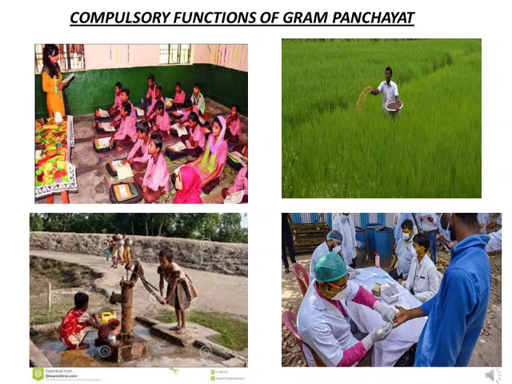Then you can also include one part which I have not given here, that is maintaining roads and street lights. That also you can write. Now some optional functions are also there, children, which I have not mentioned over here, but you can write that they organize village markets and sometimes sports events are also organized by them. Then they plant trees and they attend to all the minor irrigation problems.